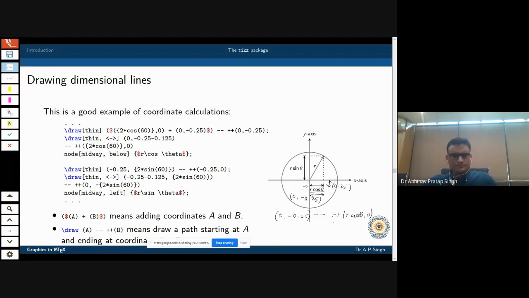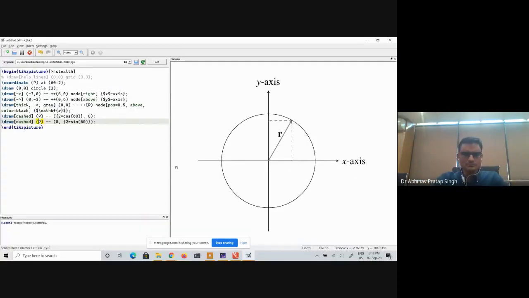So let us do that. So \draw 0, minus 0.25. Then plus, r cos theta I have already written, so I will simply copy from there and paste it here. I hope the line will be drawn at the right point.